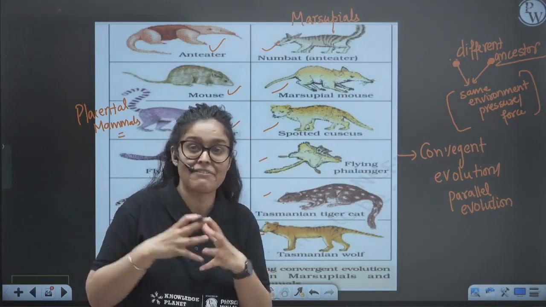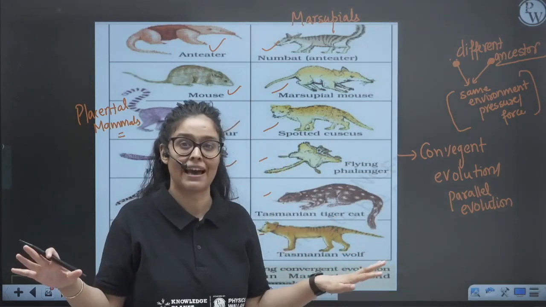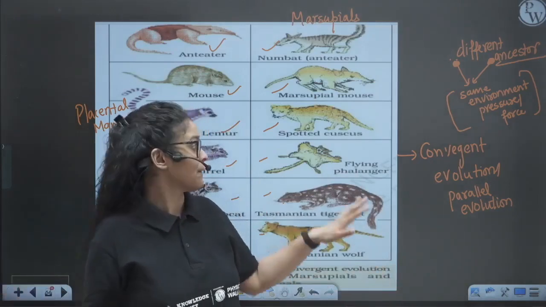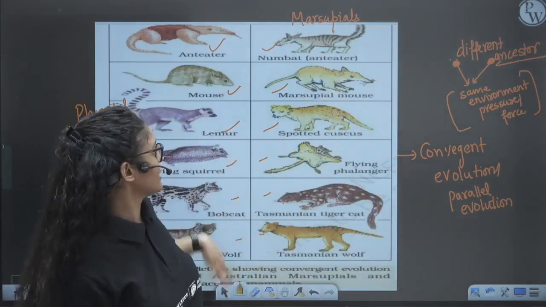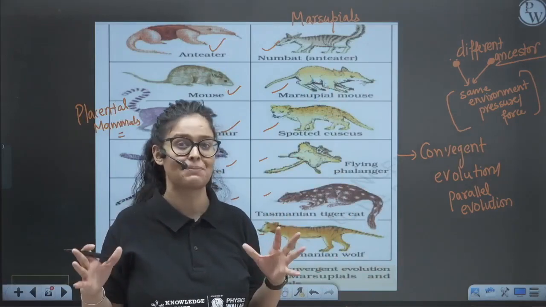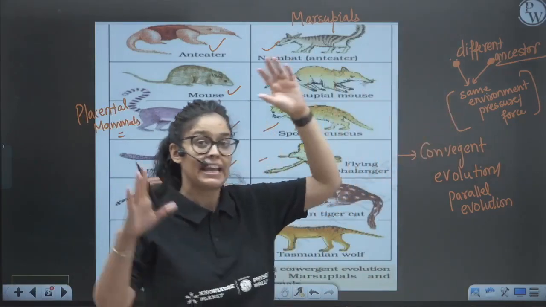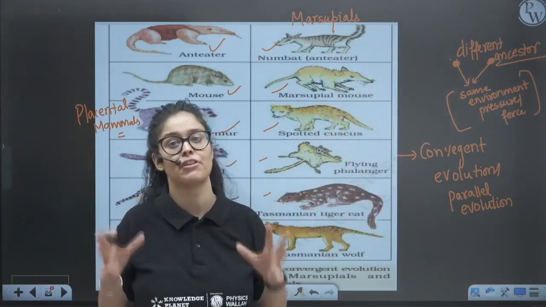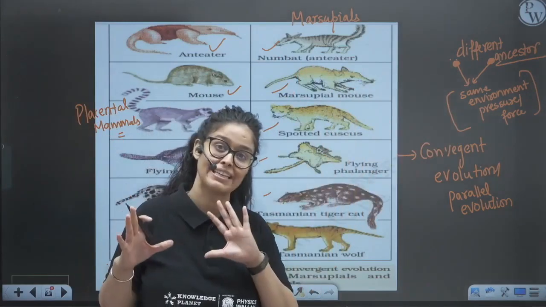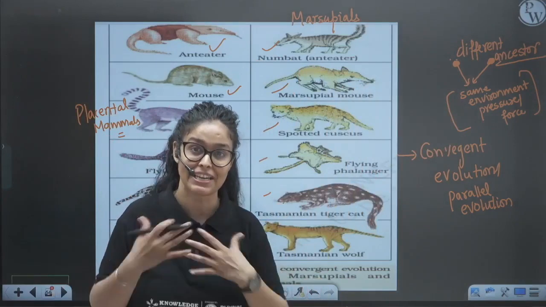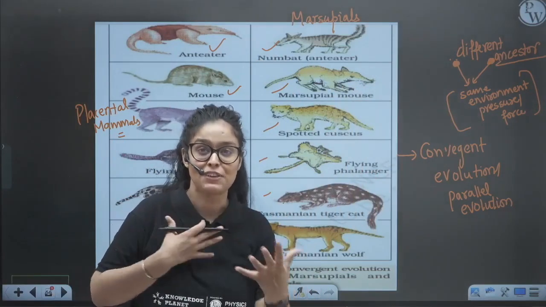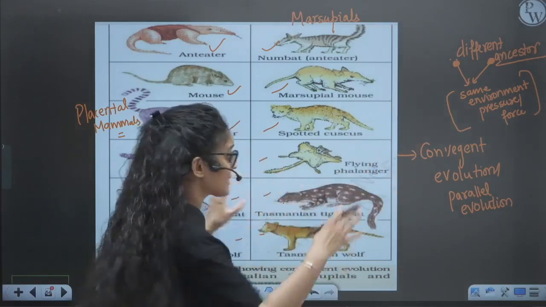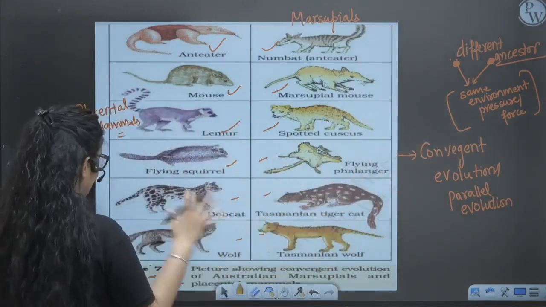They are looking very similar although they don't have any common ancestry. They are not living in the same places. They are living in Australia, and somewhere else, but still they look similar because in those different regions they are facing the same type of environmental pressure, and that's why they become very similar to each other, because they are undergoing the same conditions, right? So this is the example of convergent evolution.